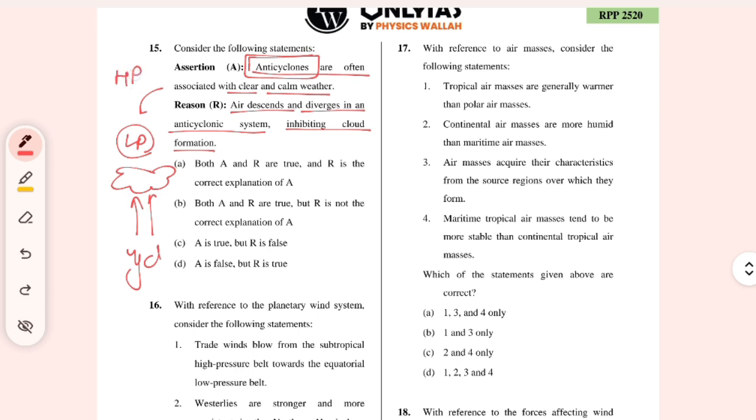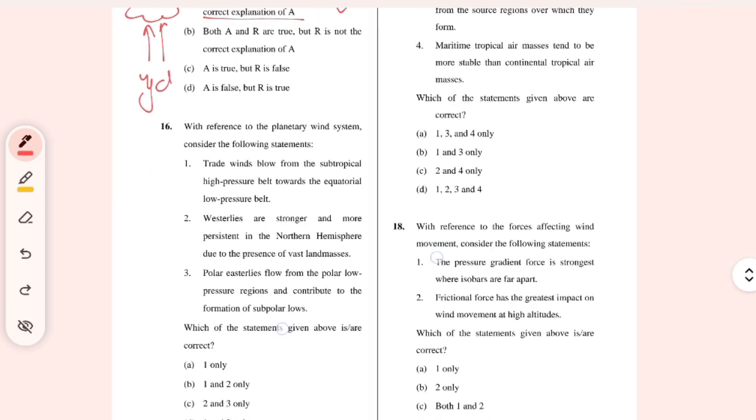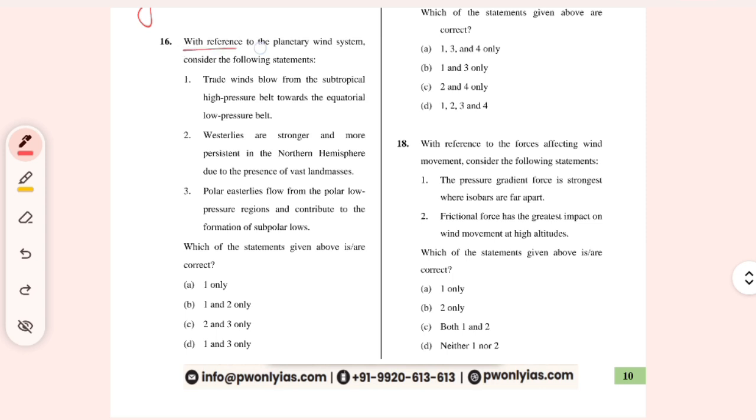But here anticyclones are given, which are associated with high pressure and which is very stable. The air subsides here and does not form clouds. So clouds will not be formed, which means there will be a calmer condition than the low pressure in the cyclonic activities. The reason is also the correct one. Air diverges and descends in an anticyclone, inhibiting cloud formation. So both A and R are true, and R is the correct explanation for A. Right?